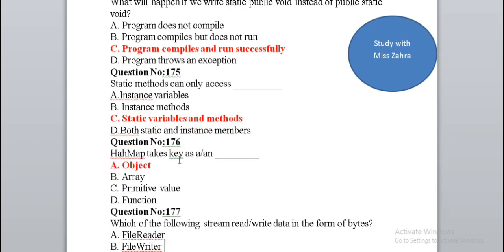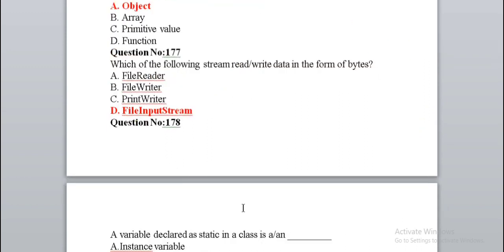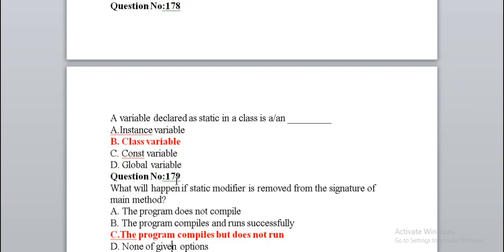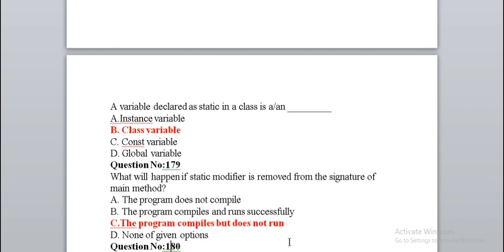Map takes key as an object. Which of the following streams reads or writes data in the form of bytes? File input stream. A variable declared as static in a class is a class variable. What will happen if the static modifier is removed from the signature of the main method? The program compiles but does not run.